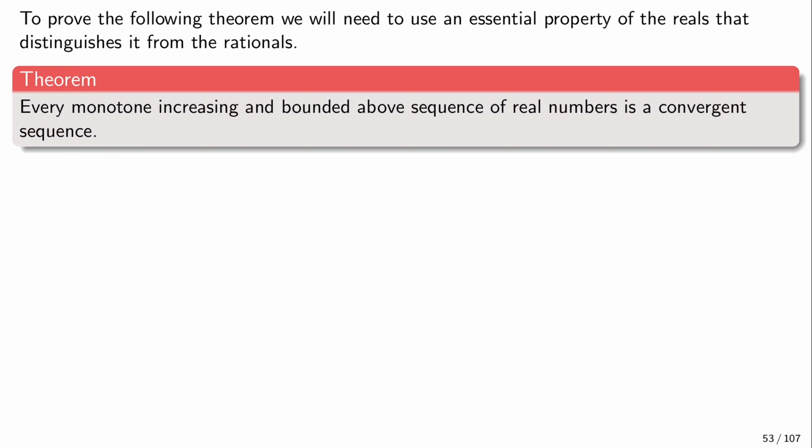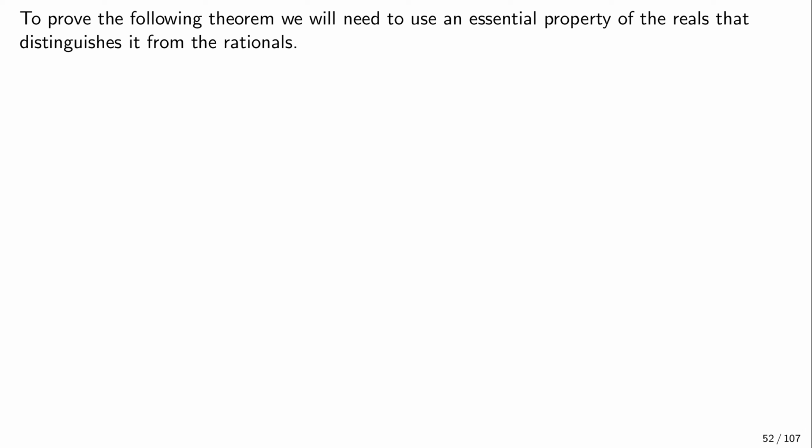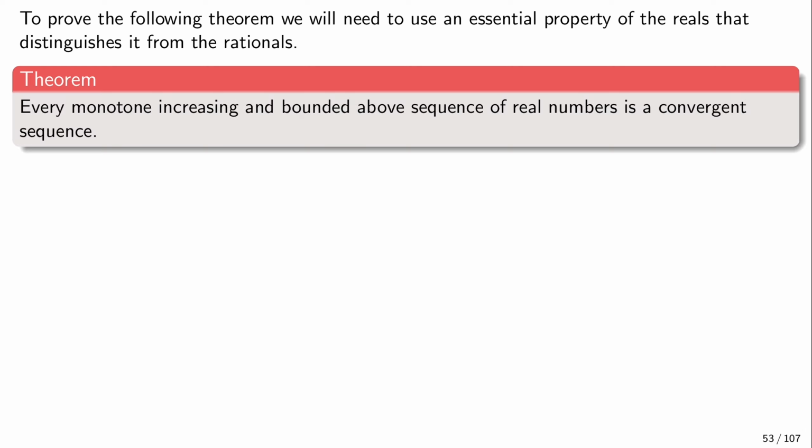So now let us recall the completeness axiom, as we'll be proving the following theorem. Every monotonically increasing sequence of real numbers that is bounded above is a convergent sequence.